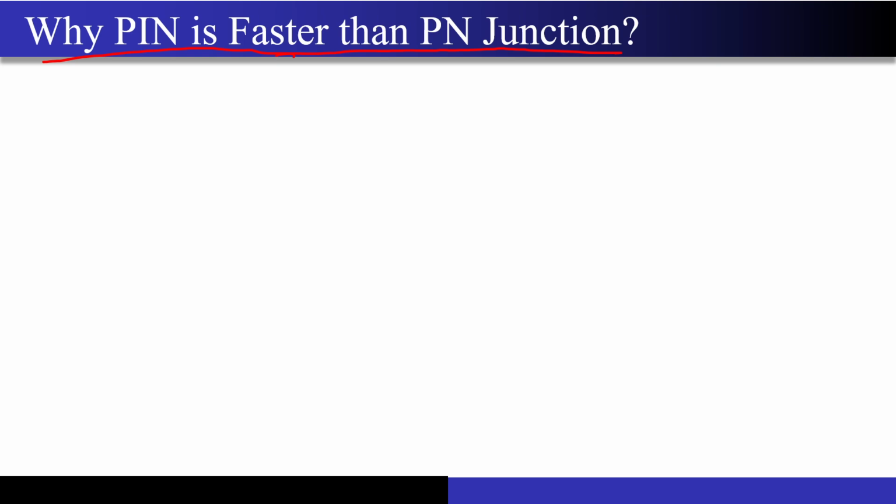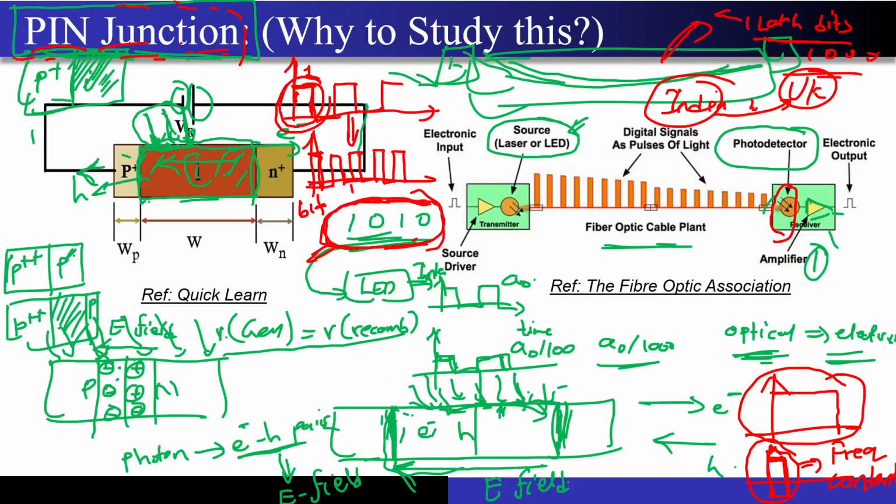If you guys have any doubts, then poke me right now. I will stop here for 1 minute. Any doubts? Was it clear why we are at least studying the PIN junction? Why PIN is so important compared to the PN junction when we consider the case of optical fiber and all?